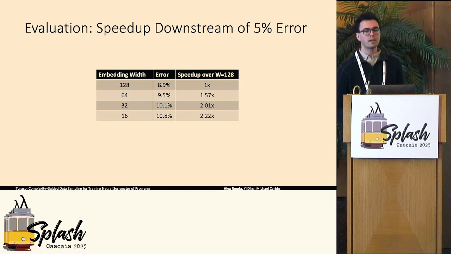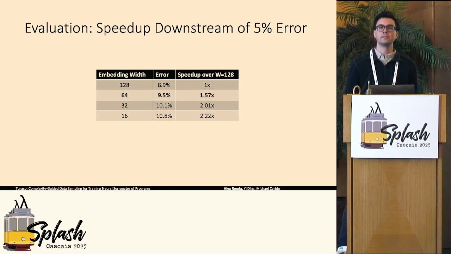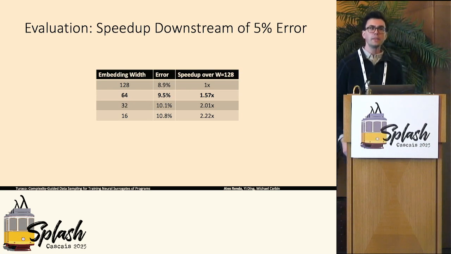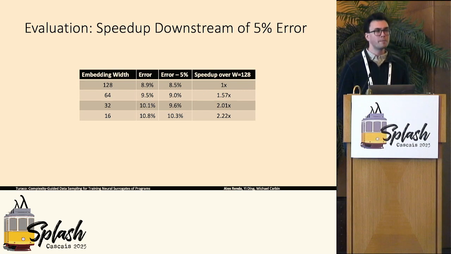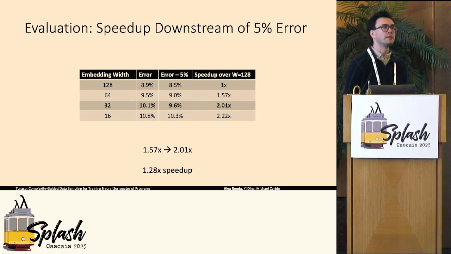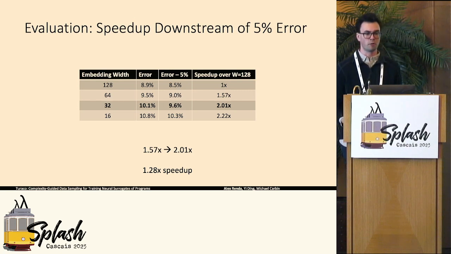And so we ended up selecting a neural network width of 64, which had about a 1.57 times speed up compared to our original program. With a 5% reduction in error, though, we're then able to actually redo this hyperparameter search and select a significantly smaller neural network architecture with about half the width, which has an additional about 28% speed up. So a 5% reduction in error actually can lead to significant improvements in the downstream performance of the application.